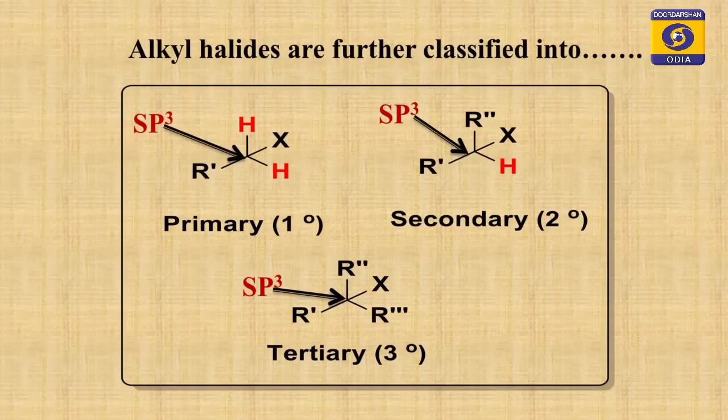Primary means if the halogen is attached to an sp3 hybridized carbon, and to that carbon there is one more carbon only, then the compound is called a primary alkyl halide.